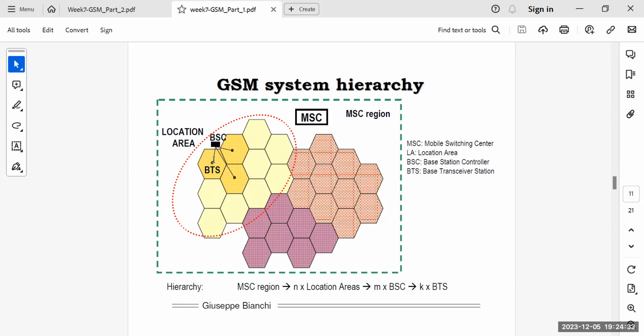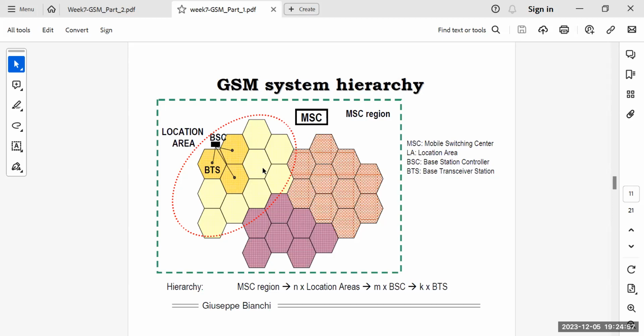So you are here. Please focus on the cursor, right over here, this BTS. So if you are over here, you are under the operating region of some BTS. BTS is base transceiver station, and a number of BTSs are connected to some base station controller.